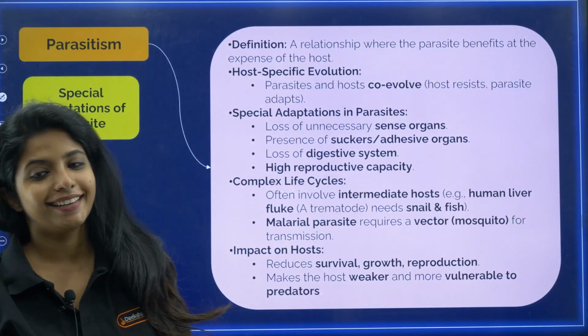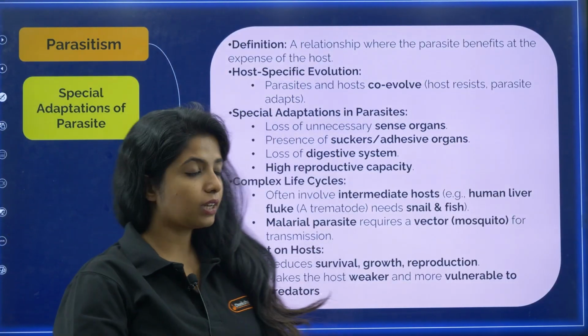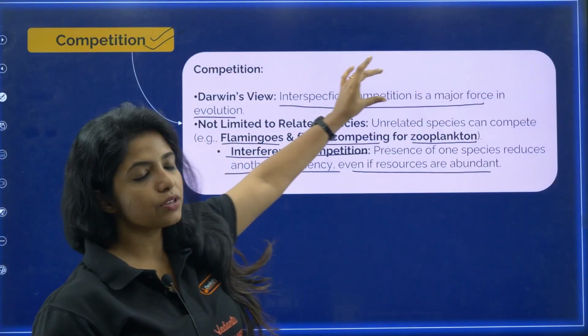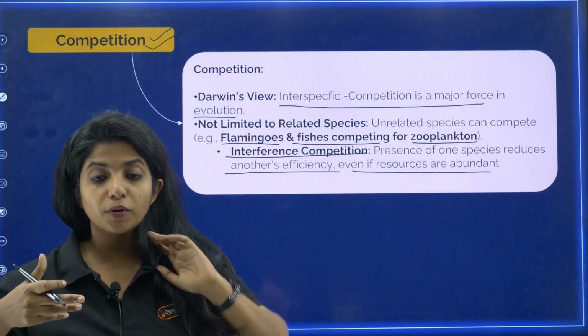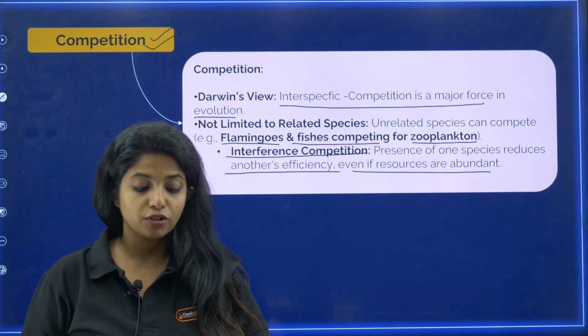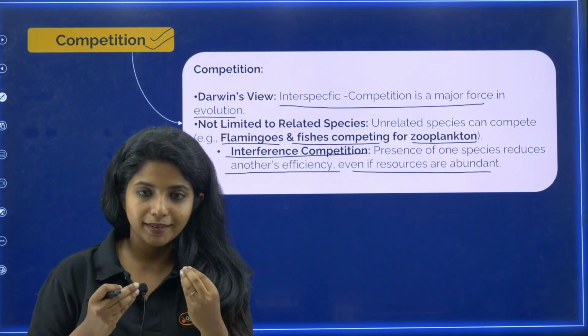Now parasitism. First, why are these statements important? They can ask you to find the incorrect statement. If you don't know what the incorrect statement is, you might lose your marks, which is why I'm telling you this very prominently.